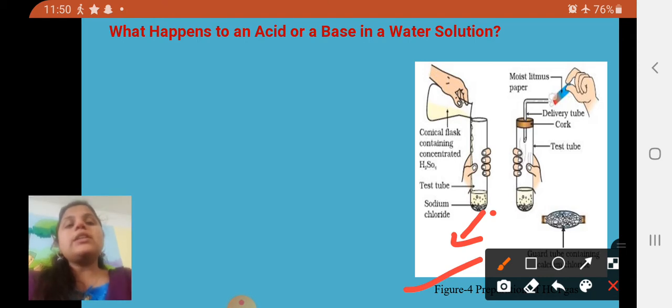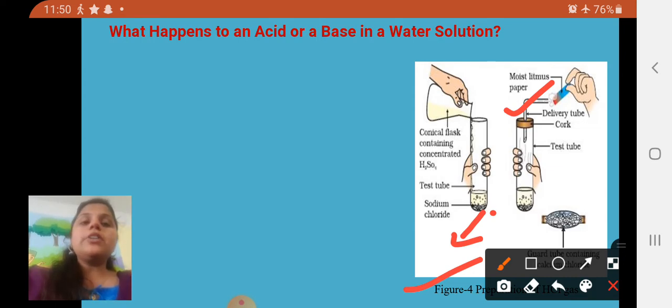You can see some effervescence, some gas coming out from the delivery tube. Then you have to observe whether this HCl is acidic in nature or not.